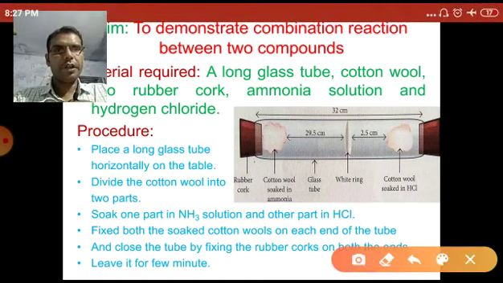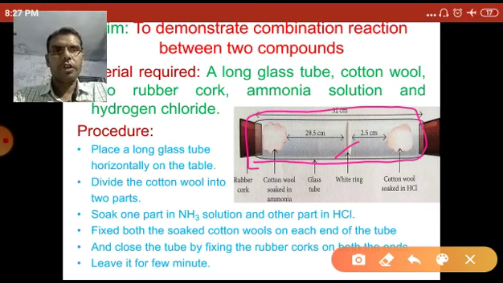So first take a long glass tube horizontally on the table, and take the cotton wool and divide it into two parts. One part of the cotton wool is soaked in the ammonia solution, another part in hydrogen chloride.